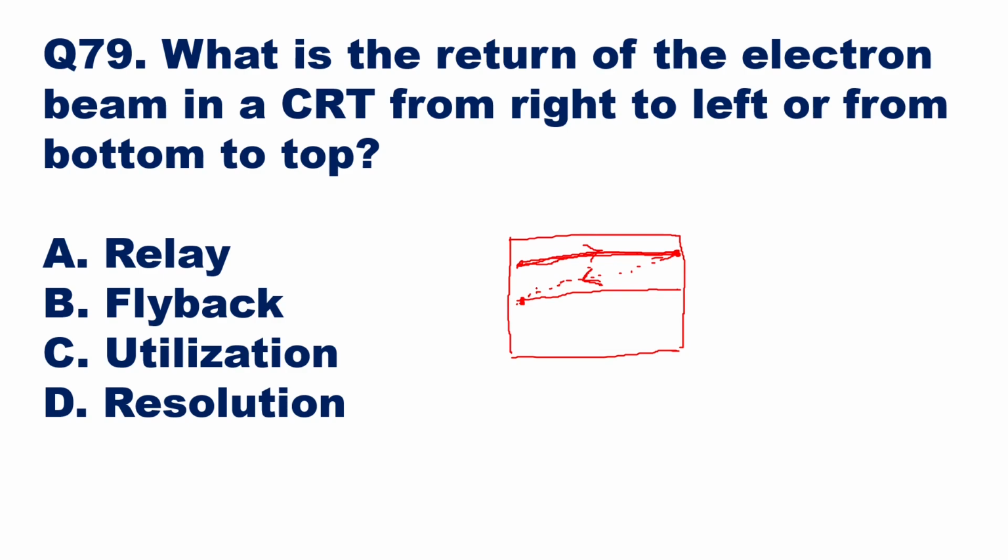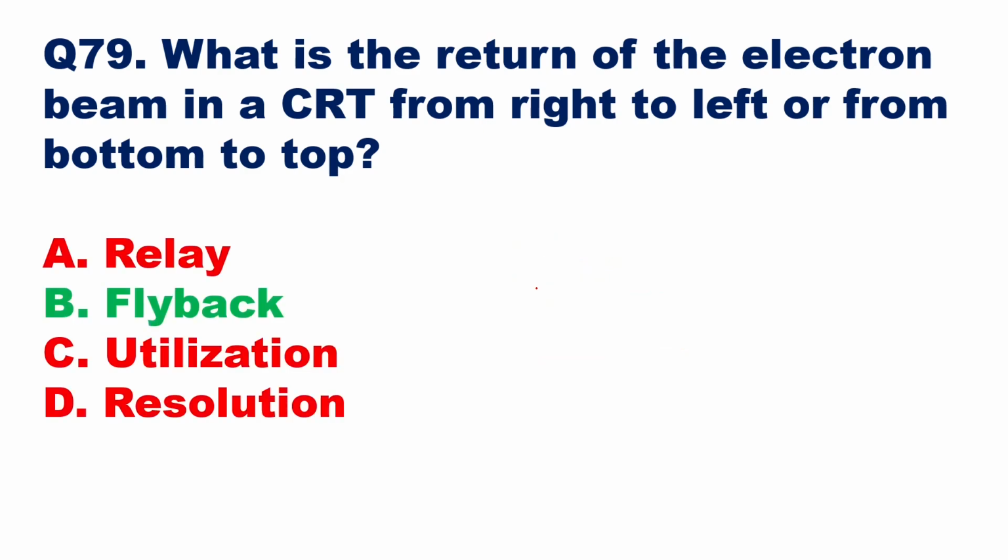Okay. So option B will be the right answer here. Flyback. What is the return of the electron beam in a CRT from right to left, or from top to bottom in case of vertical, called? It is called flyback. So option B will be the right answer here, flyback.